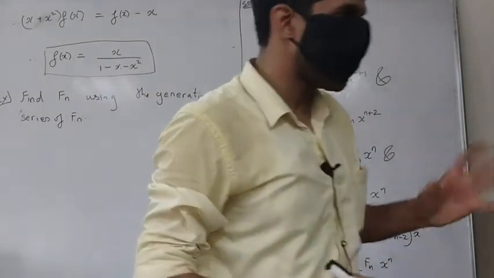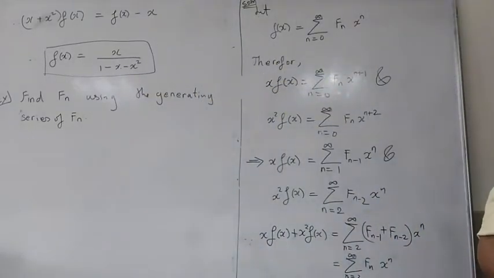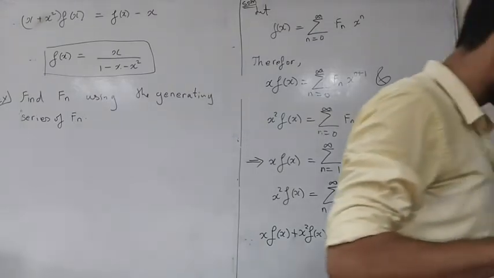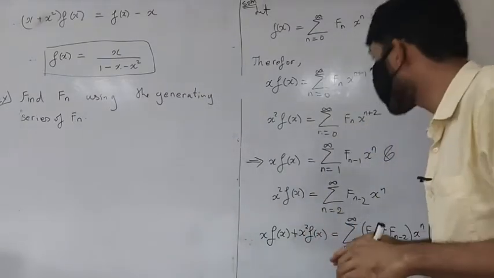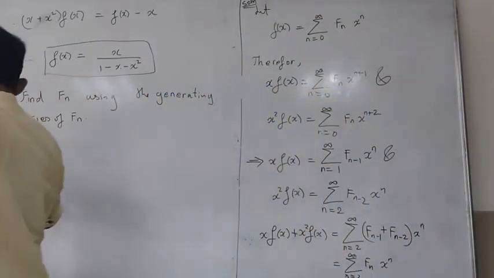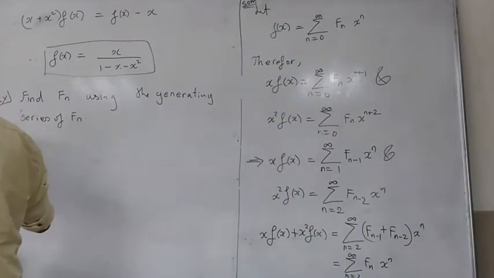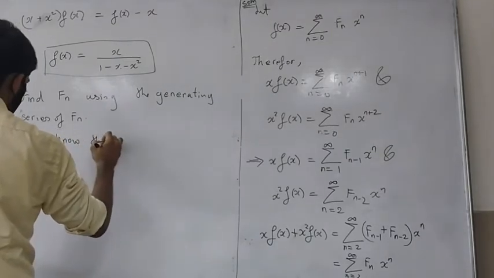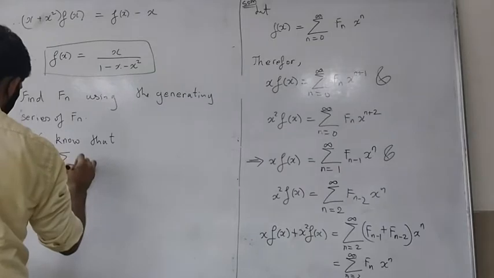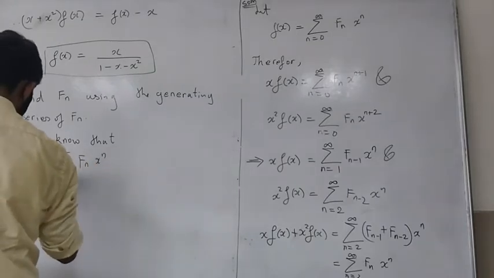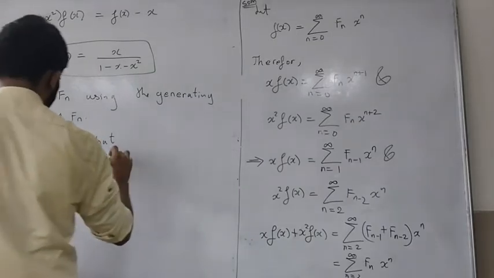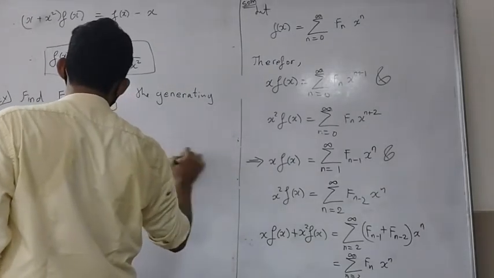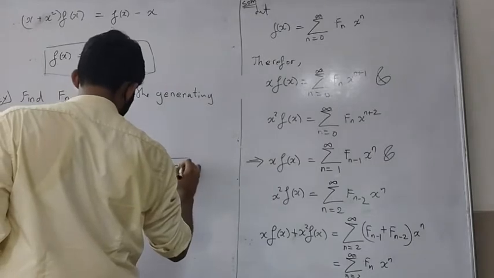The technique in this is also very routine calculations, not difficult. So we know that summation fn x raised to n, going from 0 to infinity, this power series is nothing but x upon 1 minus x square.